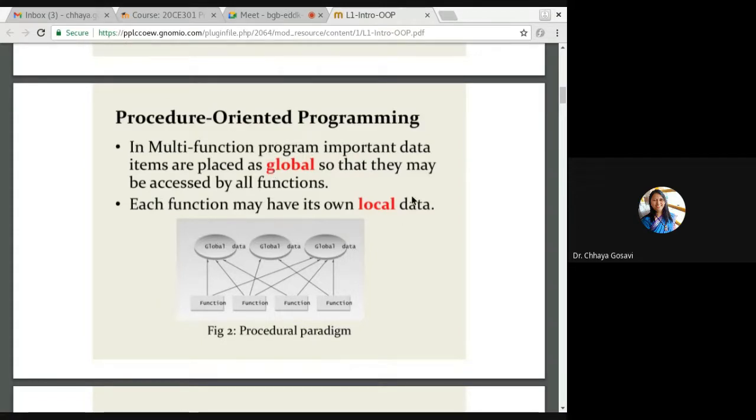Each function may have its own local data. So these are the functions, and this global data is available to all functions. If I have three global variables 1, 2, 3, variable 1 is available to all four functions, and the second is also available. So if one function changes this variable, this change is reflected in the other functions too.